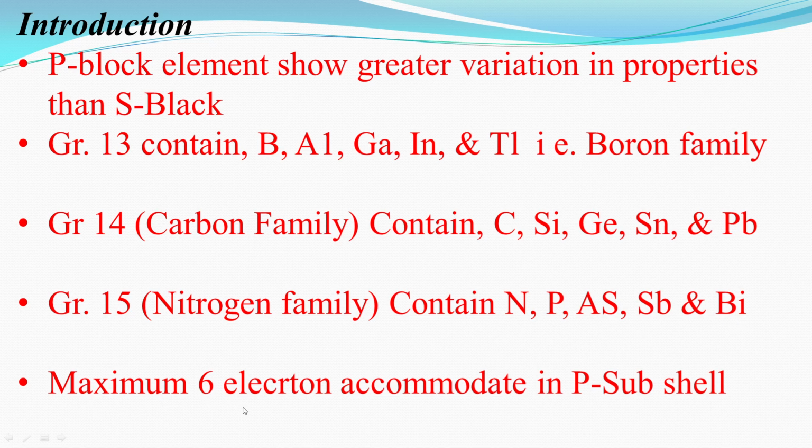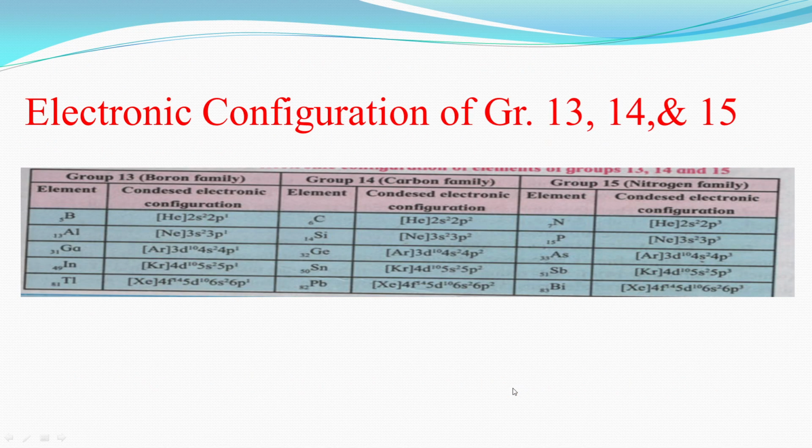Maximum 6 electrons can be accommodated in the p subshell. In the electronic configuration of group 13, 14 and 15, the p block consists of group 13 to group 18, but right now we study only group 13, 14 and 15.